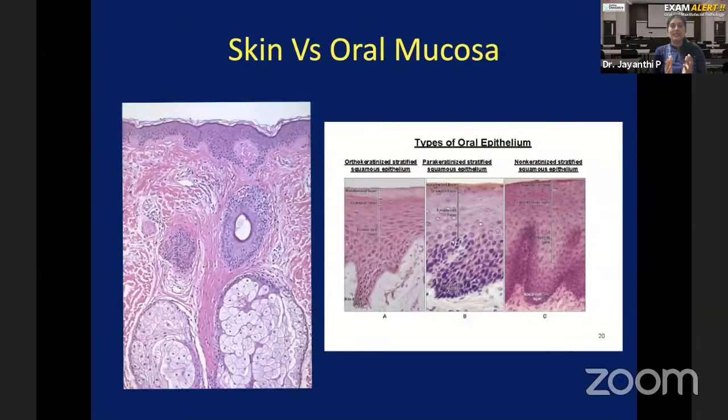Okay, so with these basics in mind, because understanding the normal histology and structure of oral mucosa is important for you to understand what can go wrong with it. That's why I took some time and explained. For some of you, it may be a revision of what you already studied in your first year histology, but still, I think it's worth it.